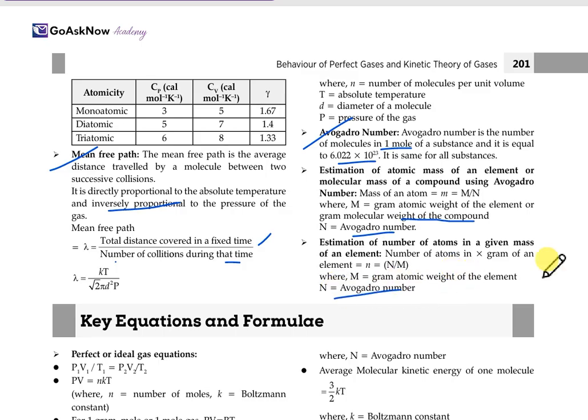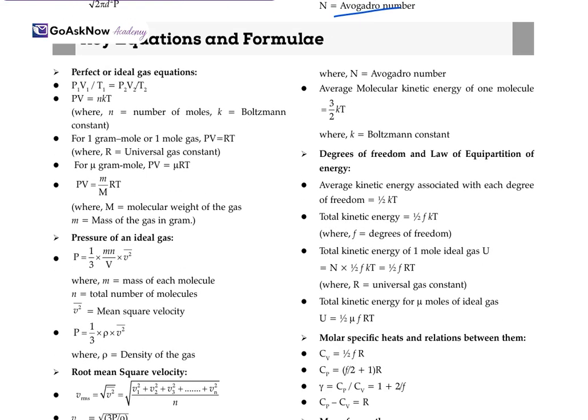Now from the concepts which we have covered, we get some key equations and formulas. So let's go through them. Firstly, the ideal gas equation: P1 V1 upon T1 equals P2 V2 upon T2, PV is equal to NkT. For 1 gram mole of gas, PV is equal to RT. For mu gram moles, PV equals mu RT. PV is equal to M upon M RT. Pressure of an ideal gas is P equals 1 by 3 m n V square. And for another form, P is equal to 1 by 3 rho V square, where rho is the density of gas.